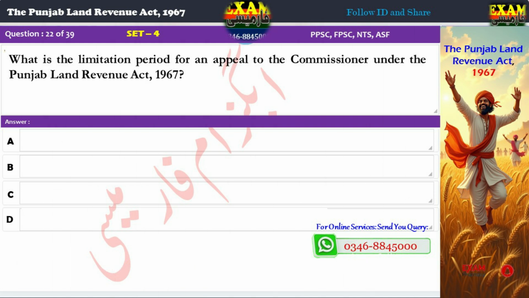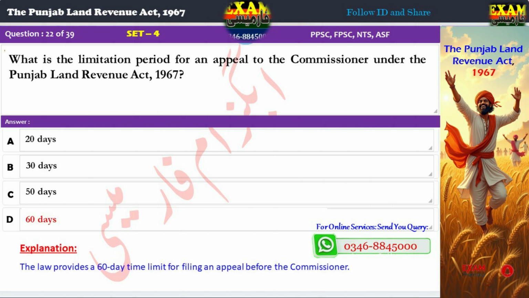Question 22. What is the limitation period for an appeal to the Commissioner under the Punjab Land Revenue Act, 1967? A. 20 days. B. 30 days. C. 50 days. D. 60 days. Correct answer: D. 60 days. Explanation: The law provides a 60-day time limit for filing an appeal before the Commissioner.